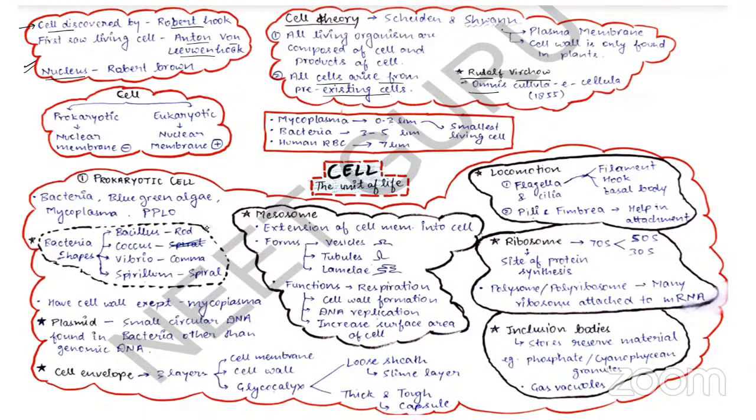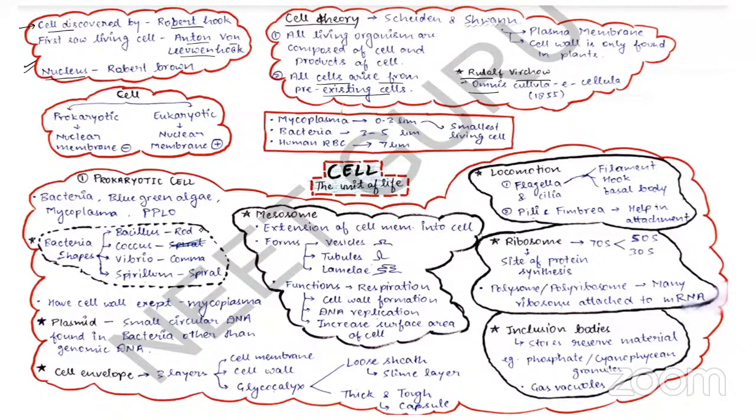In prokaryotes, the ribosomes are 70S. The larger subunit is 50S, and the smaller subunit is 30S. The ribosome is the site of protein synthesis, right? And when many ribosomes are attached to a single mRNA, that is known as a polysome or polyribosome.